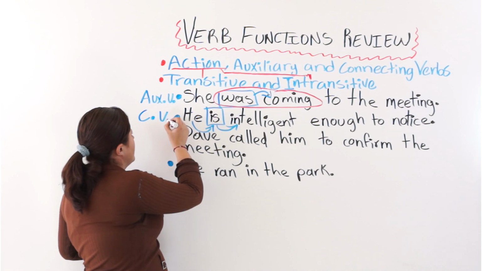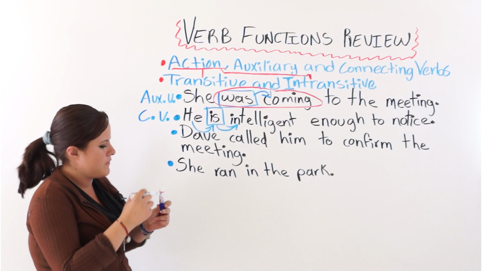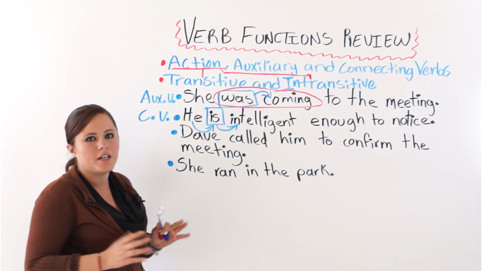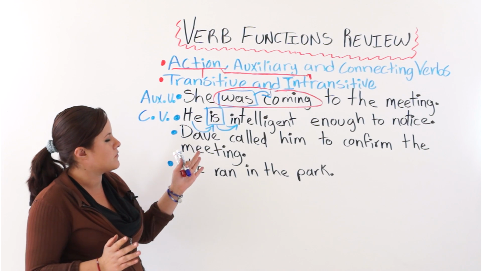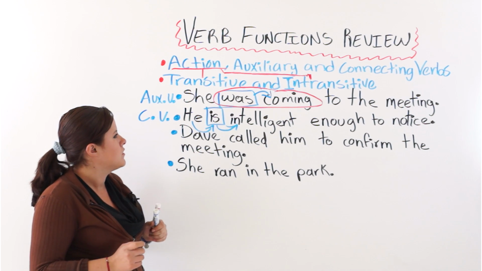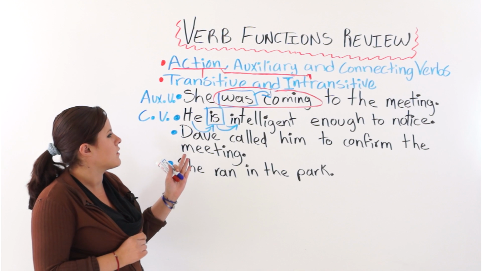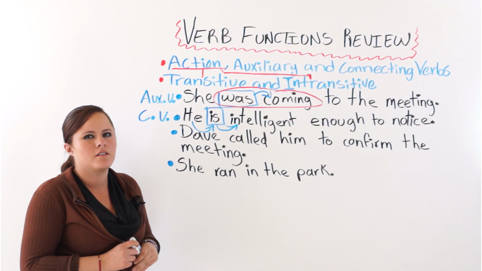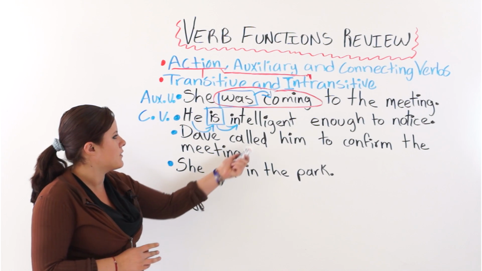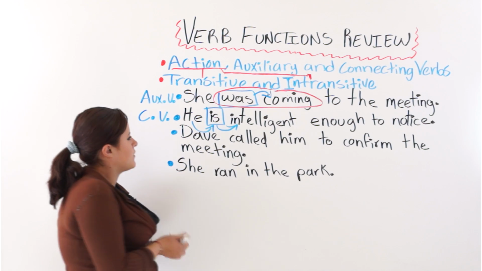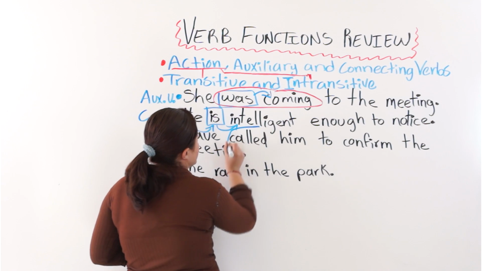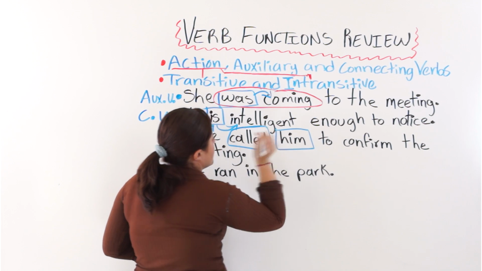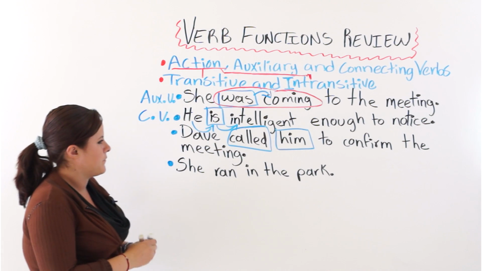All right? The next one says, Dave called him to confirm the meeting. Do we have a verb phrase? No. Do we have a linking verb that is connecting a complement and the subject? No. We have called, which is an action verb in past tense, and we have him, which is an object pronoun.